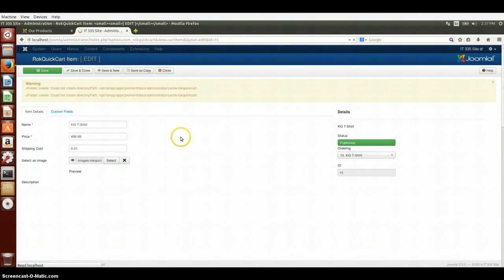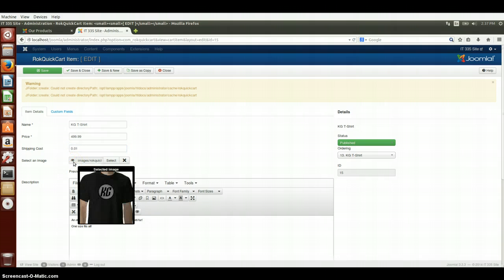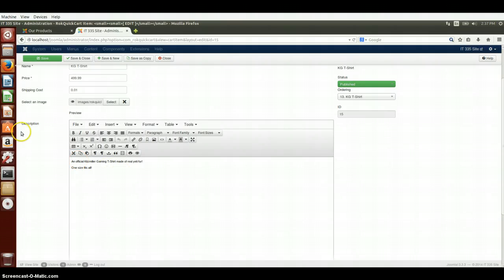In this case, I basically just set the name of the product, the cost of it, the shipping cost if there is any. I select an image for it, and then down at the bottom here, I just provide a brief description of the product that's to be sold. Other than that, that's basically it. It was very, very simple and easy to implement.